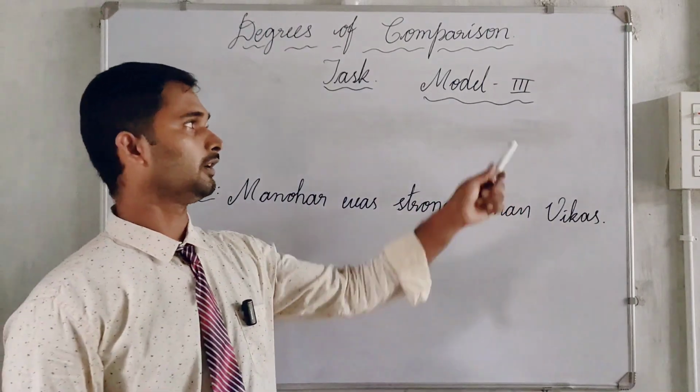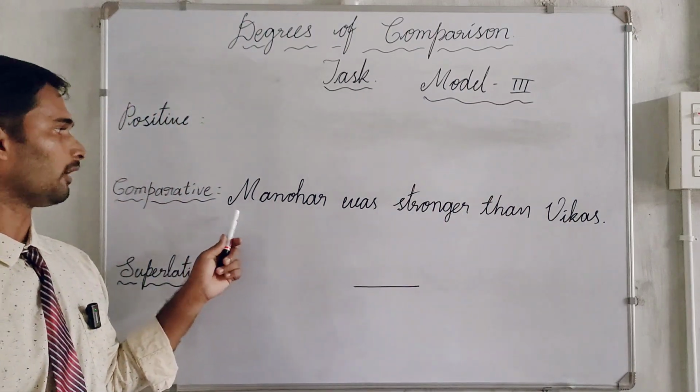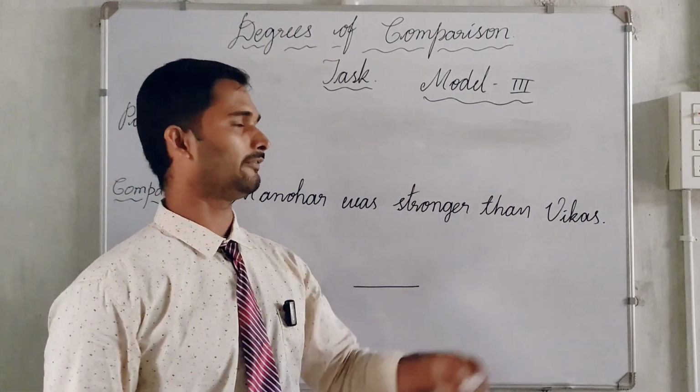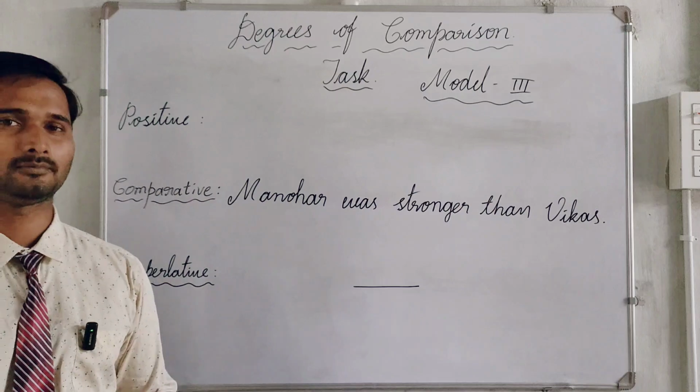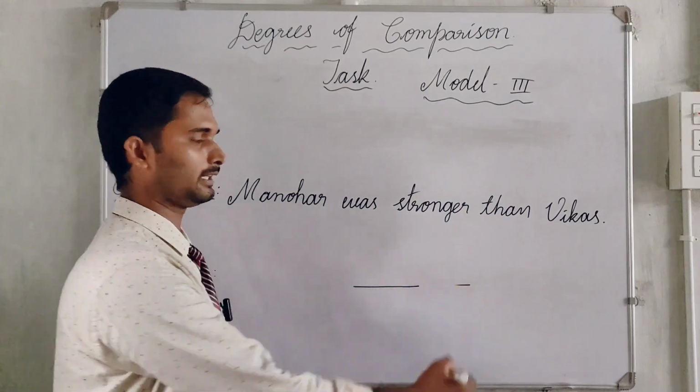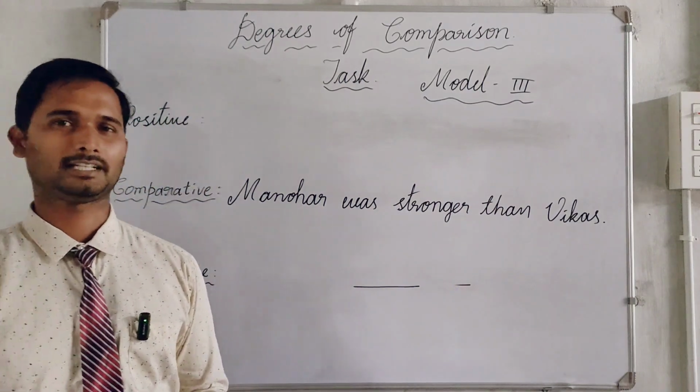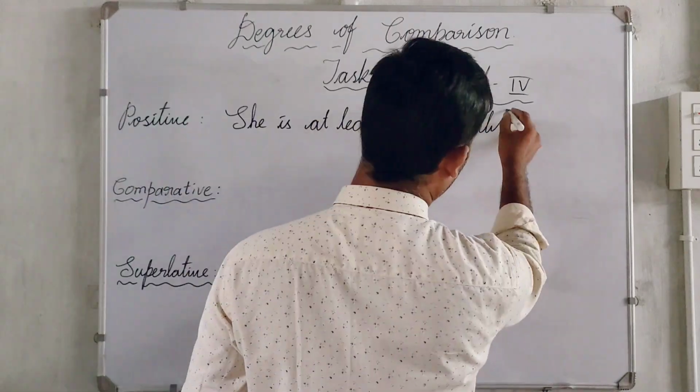One more task for you of Model 3, comparative form. Manohar was stronger than Vikas. Can you get the positive form? As it doesn't have the superlative form. Answer it in the comment box.